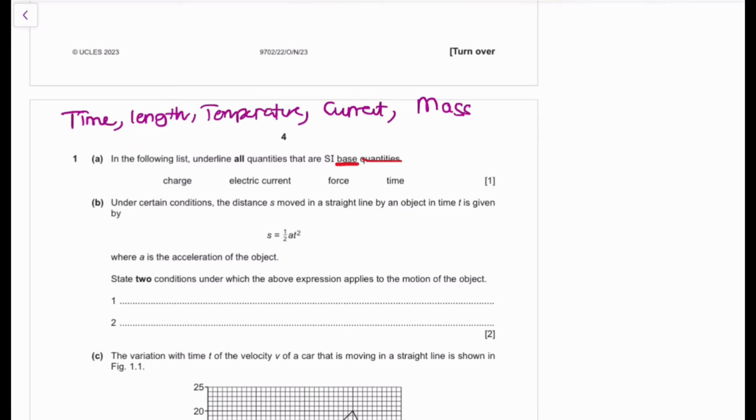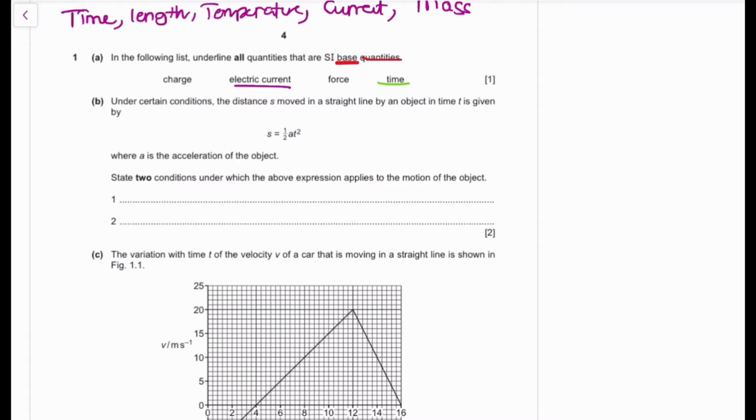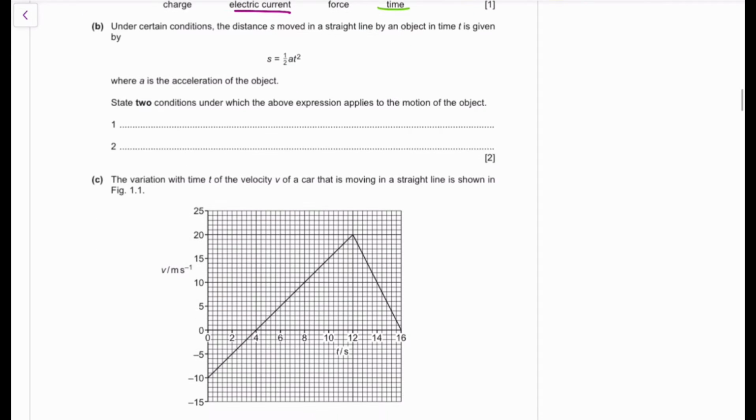So in this case, if we're going to underline two quantities, it's going to be electric current and it's going to be time. We've just been asked to underline, so we underline electric current and we underline time. Charge is not a base quantity and force is not a base quantity. Move on to another equation.